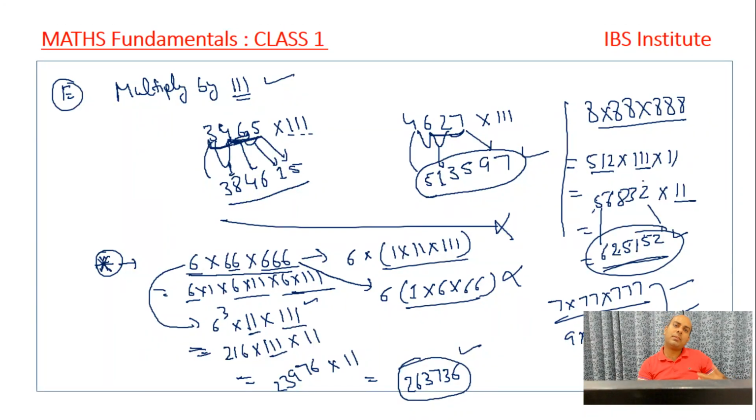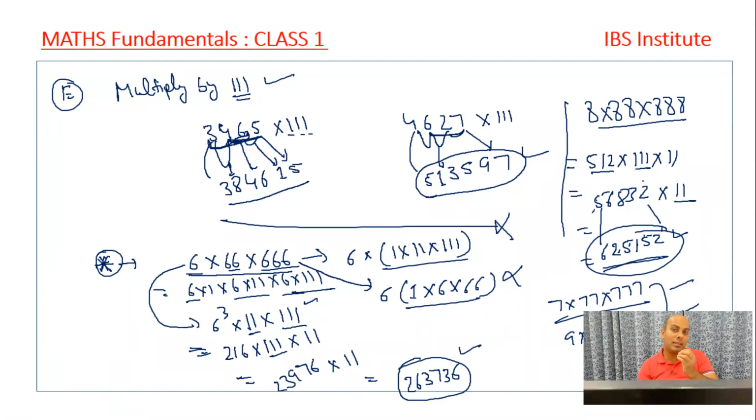But if we save 10 seconds from say 20 questions, 10 seconds for 20 questions makes 200 seconds. And in those 200 seconds, if I can attempt 5 more questions, that is 5 more marks. I have seen students missing out on the cutoff by 0.25 marks, right? A lot of students, everything is done,